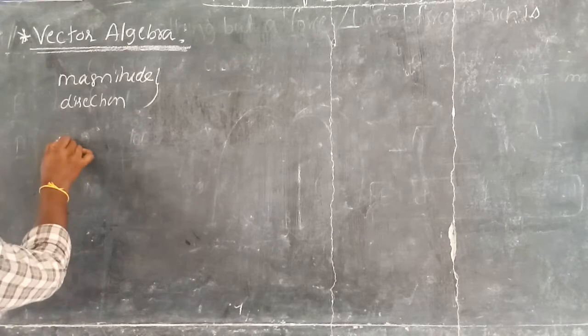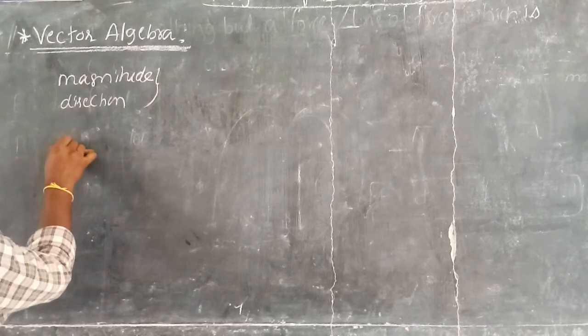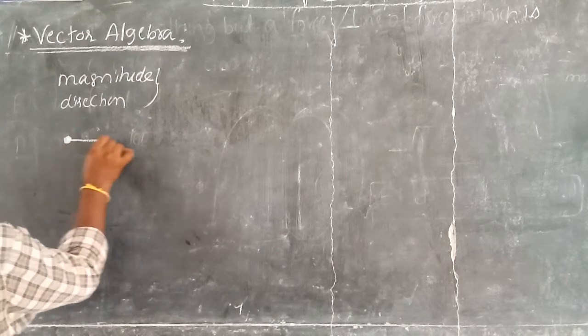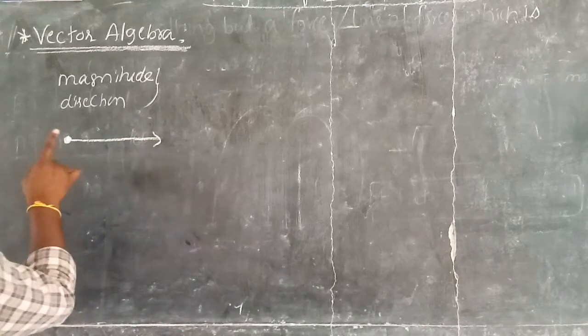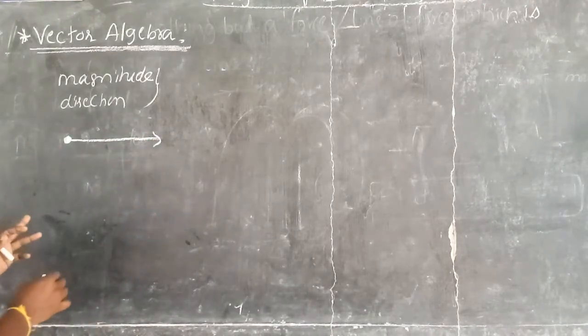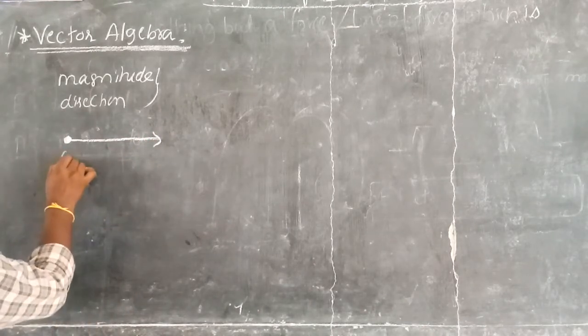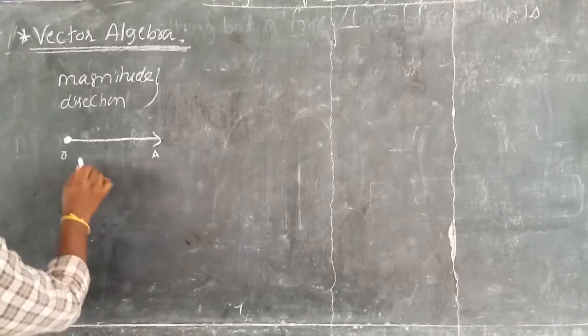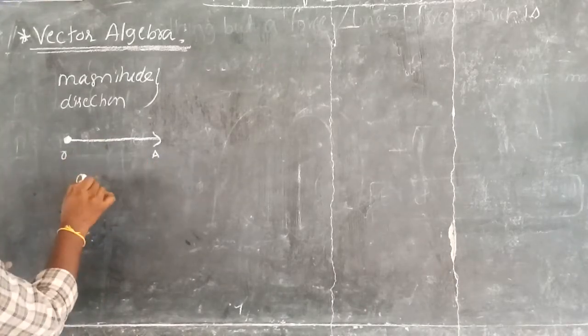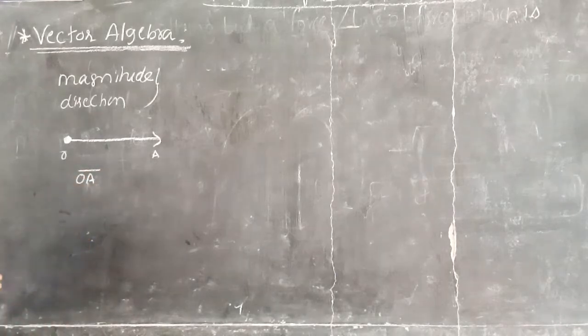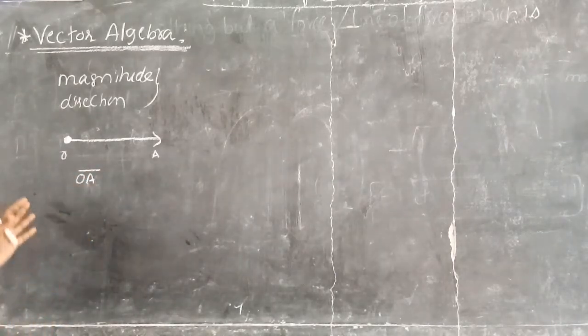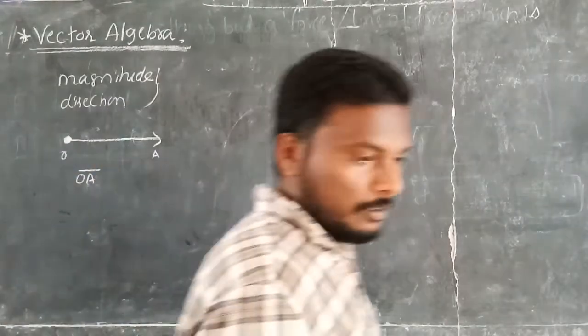It is represented pictorially like this. It has a tail end and a head, and suppose this is O and this is A, the vector for this pictorial representation is represented by OA bar. So this is the definition of our vector.